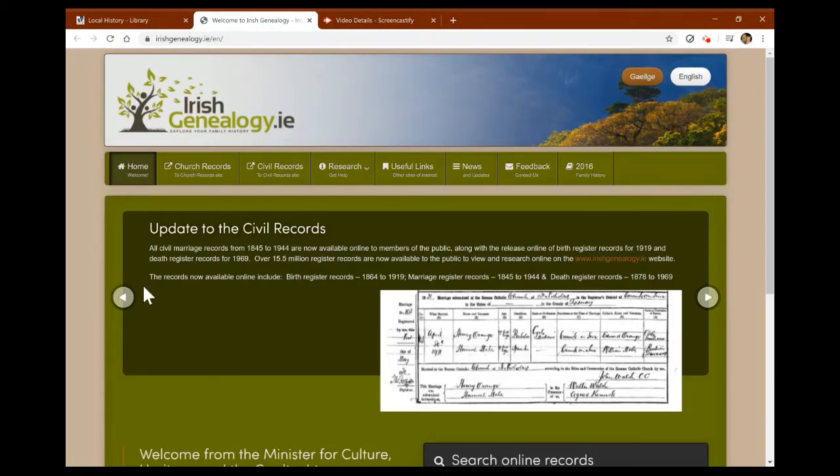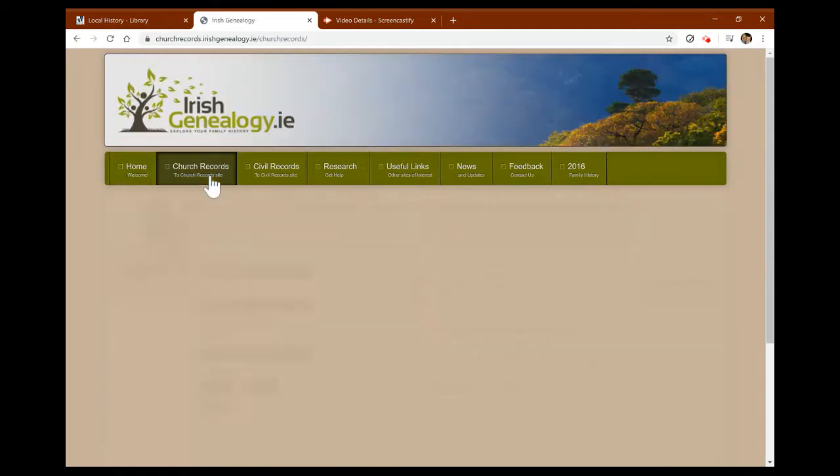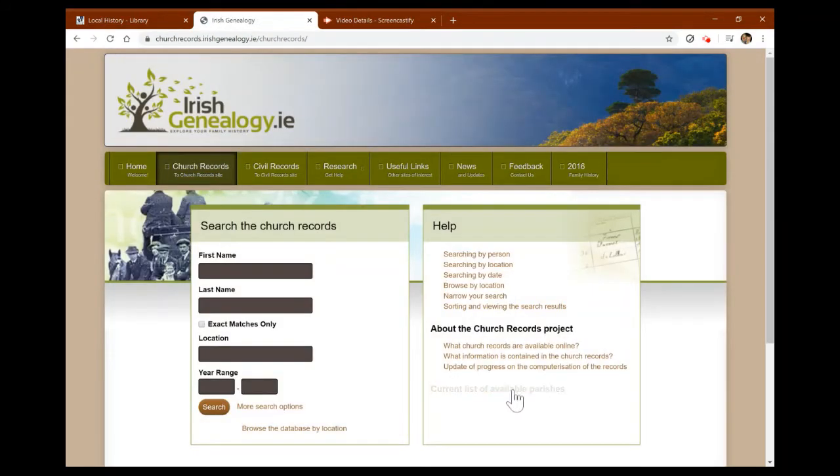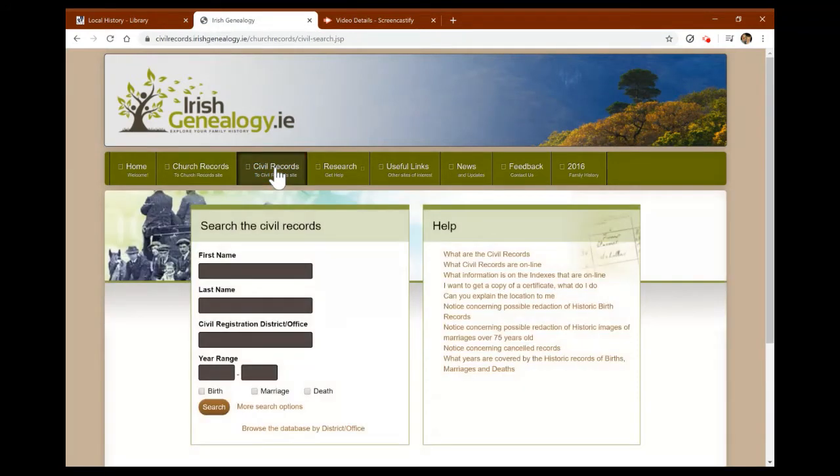So at first glance, your eye might get caught here by church records. Just bear in mind that the Monaghan church records haven't gone up on this. There are Catholic parish records available up to 1881 on the National Library website if you want to have a look at those. But you'll see here, if you look into church records, and we just look at the complete list of parishes, there aren't really that many. But if your family is from further down the country, have a wee look, surely you might get something. But for today, we're going to have a look at the civil records.